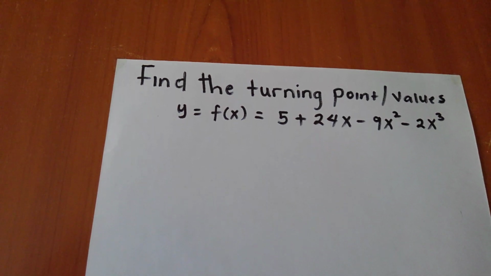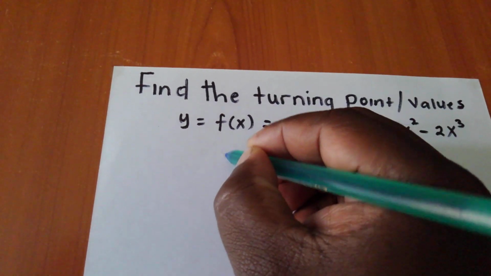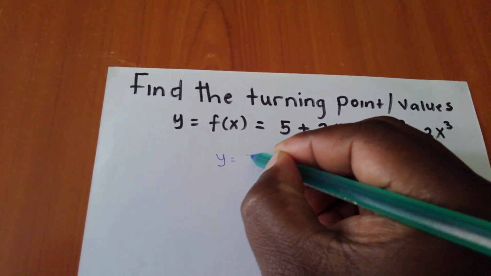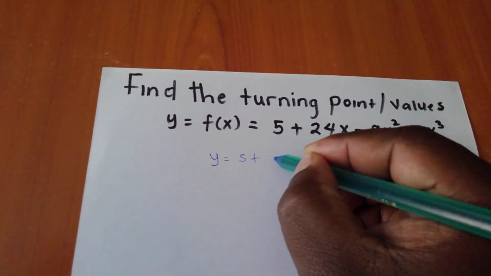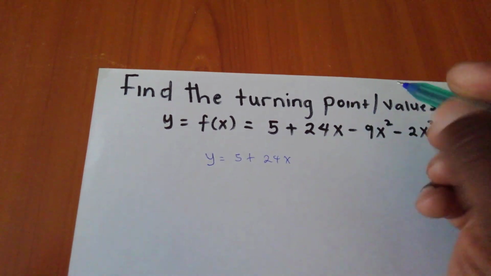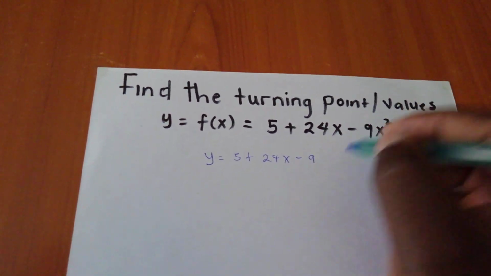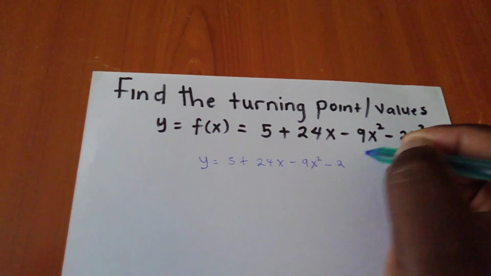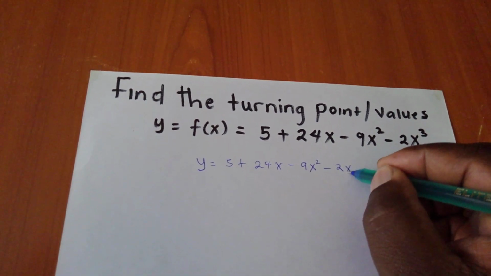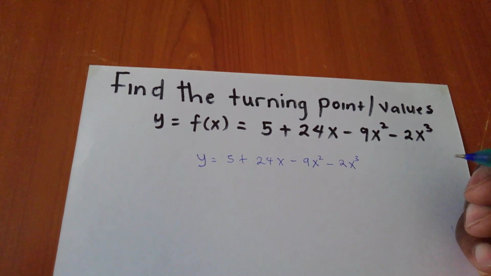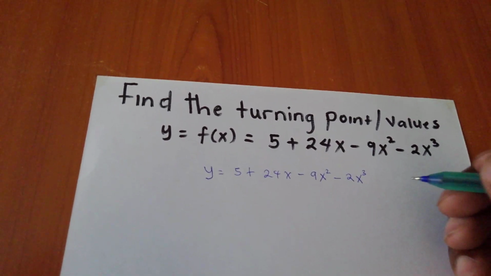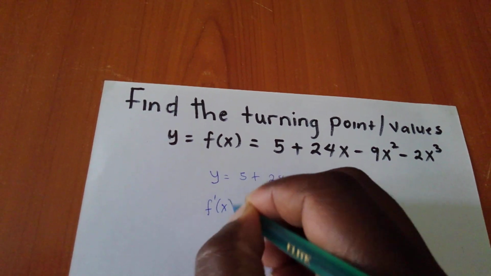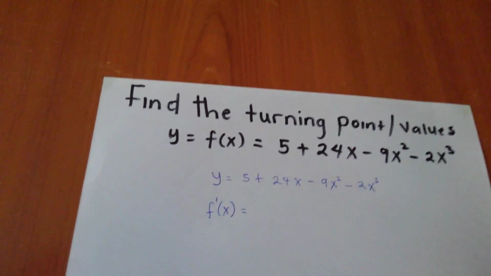As I told you, we have this function which says 5 plus 24x minus 9x squared minus 2x to the power 3. What we do, first find the gradient of that function.